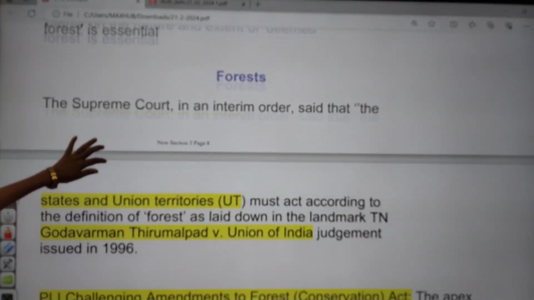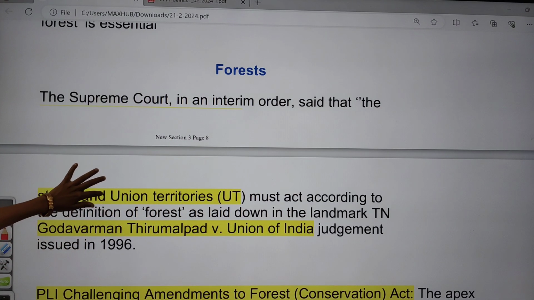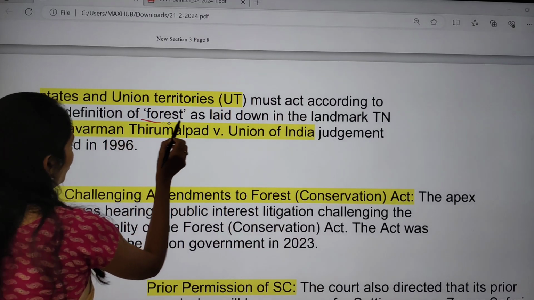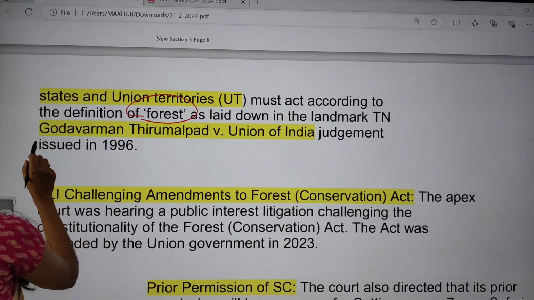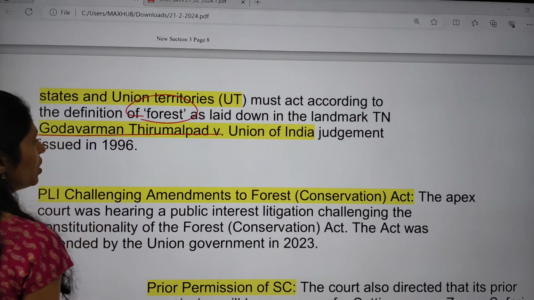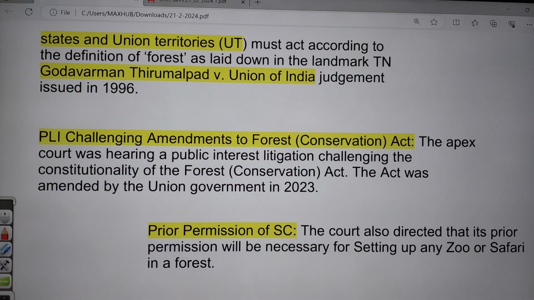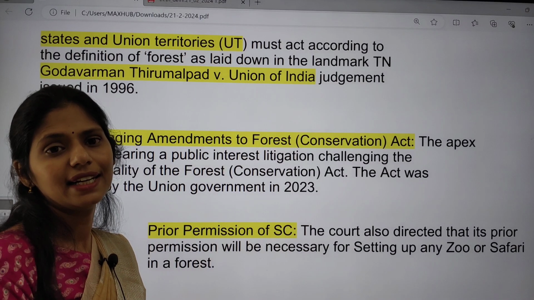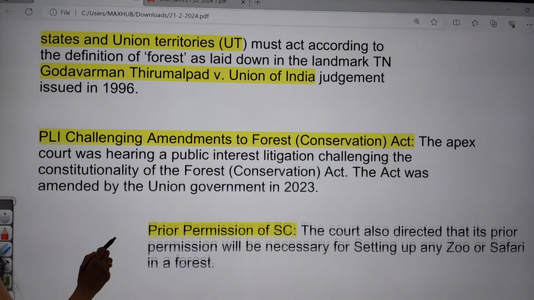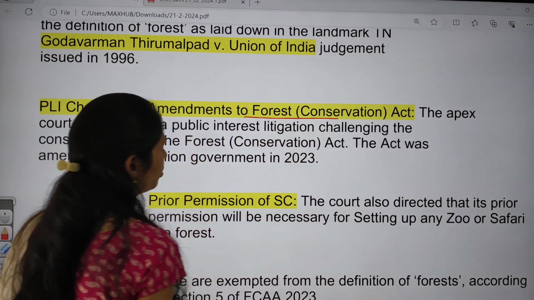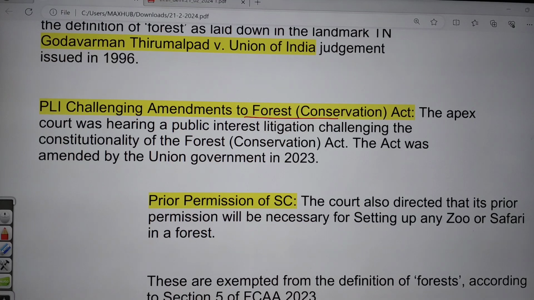This article is saying that the Supreme Court, in an order, said that states and union territories must act according to the definition of forest. This definition of forest is laid down in one of the famous judgments, that is T.N. Godavarman versus Union of India, of 1996. So why is this judgment given by the Supreme Court? Because of the public interest litigation, that is PIL, filed in the Supreme Court regarding the constitutionality of the recent amendments made to the Forest Conservation Act of 1980.